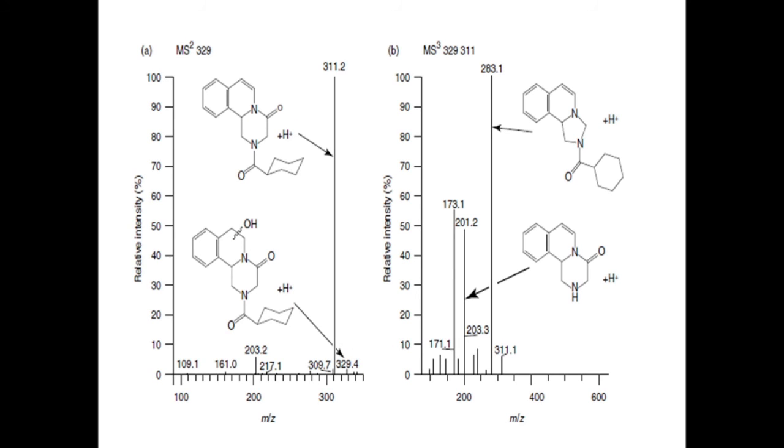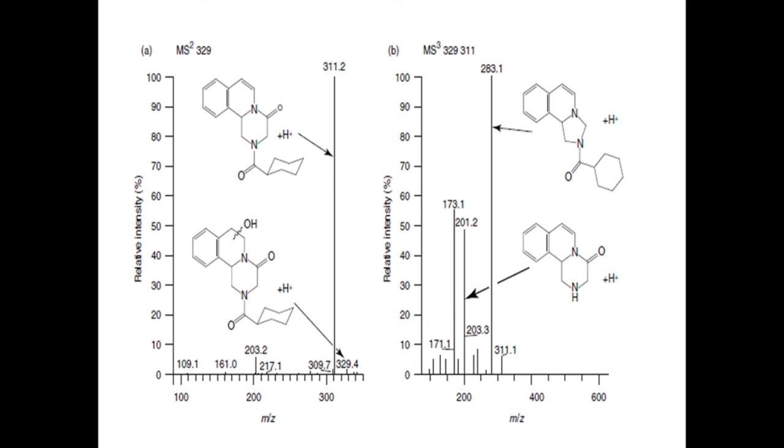A detailed analysis of these spectra allowed the authors to suggest, on the basis of an ion appearing in the MS^4 spectrum, that initial hydroxylation was likely to have occurred on position 6 or 7 of the parent compound.